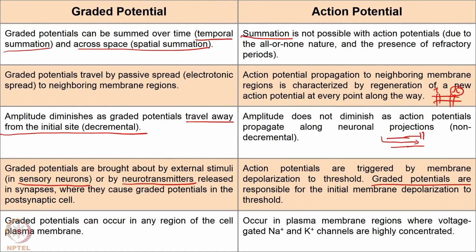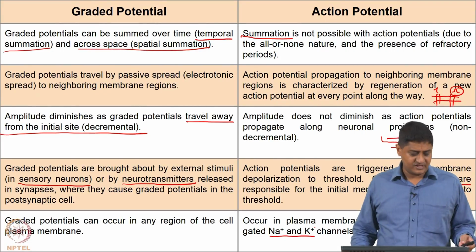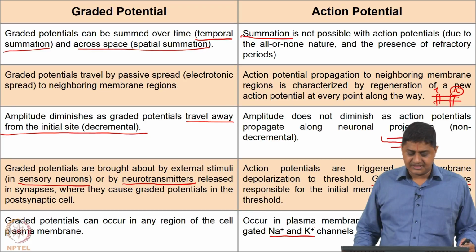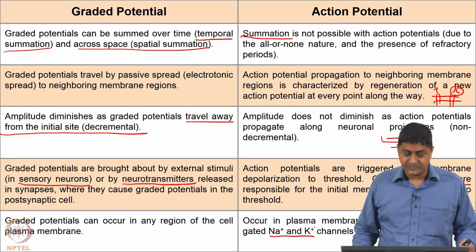Wherever there are stimulus driven channels available, graded potentials can happen, whereas action potential happens only in regions where there is a sufficiently large number of voltage gated sodium and potassium channels, because it is these channels and their conductances that determine the characteristics of action potentials, right. So, these are the differences between action potentials and graded potentials, right.